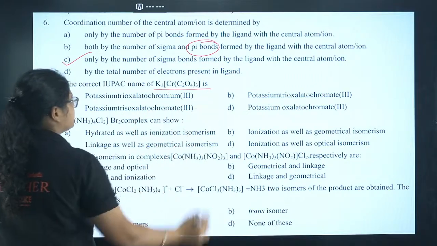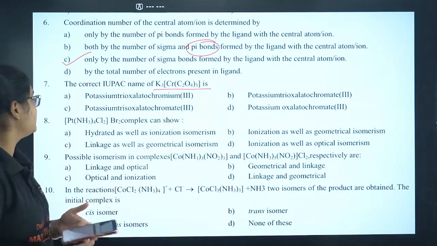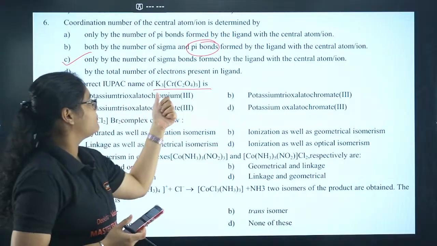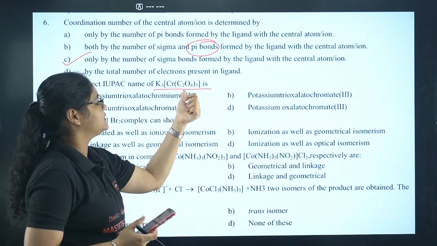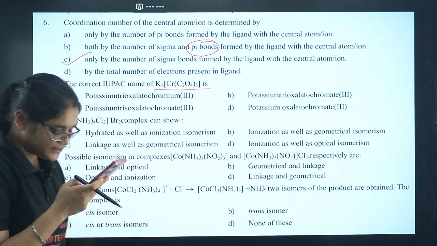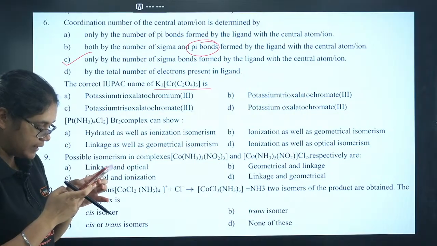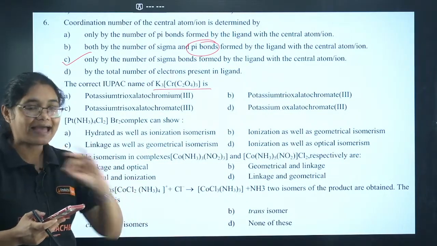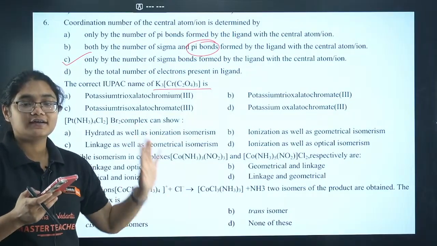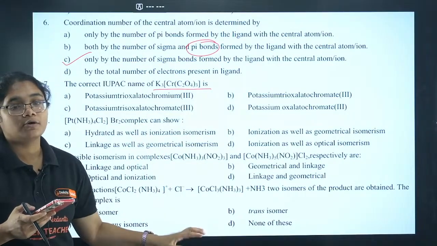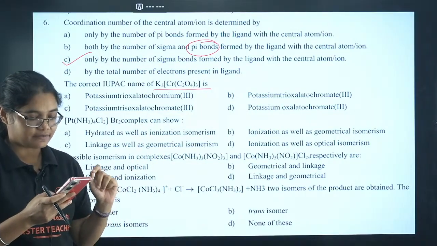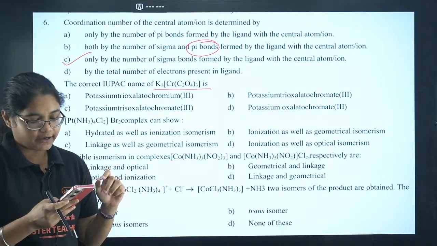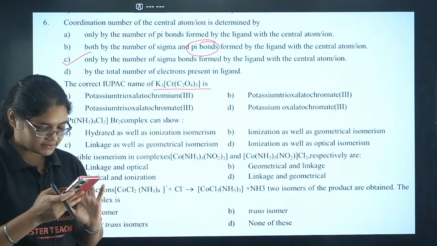Moving to the next question. This is a very simple and very important question as well. The correct IUPAC name of K3[Cr(C2O4)3] is: please try this question, everyone. Very simple, and most of you will get a question from nomenclature. It is a guaranteed question on the chapter of coordination compounds. Nomenclature questions are very, very important, so do answer this one quickly.